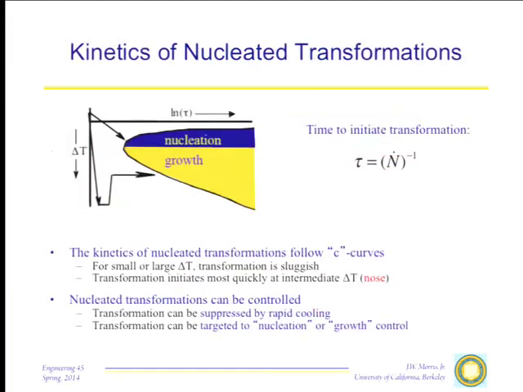What we care about is how long it takes to get the transformation going, and a very good measure of the time required to initiate the transformation is just the reciprocal of the nucleation rate. How long does it take us to produce one nucleus per unit volume per unit time? Of course, that depends on what we choose for the unit volume and time, but we can do that. It's just the reciprocal of the nucleation rate. If we plot the logarithm of that incubation time, we get a curve that looks like this. And this C-curve is the normal kinetic curve that is used to understand and describe nucleated transformations.